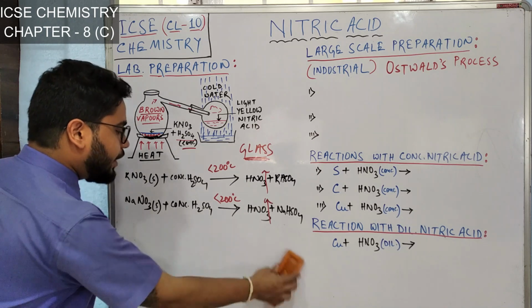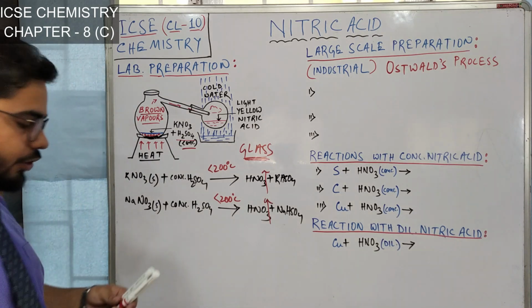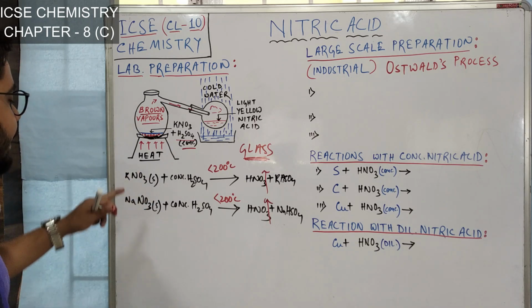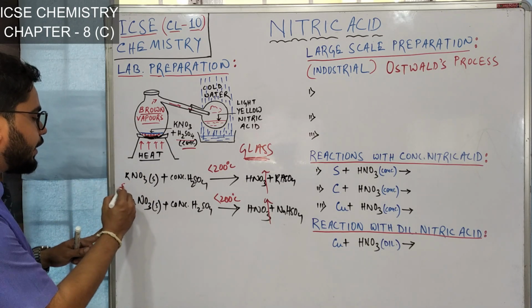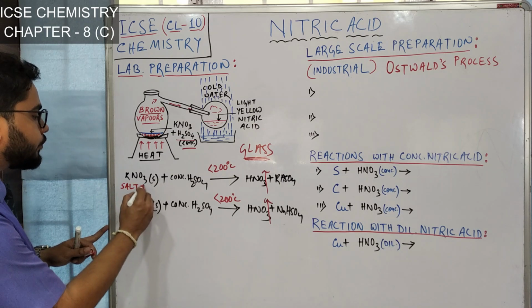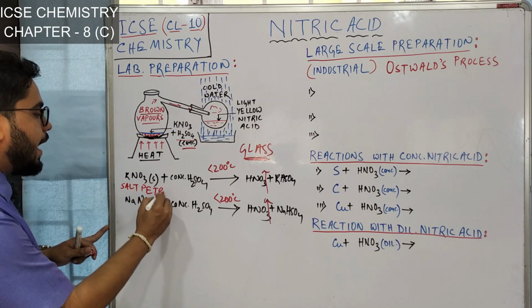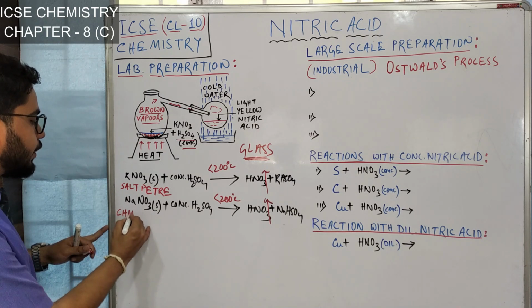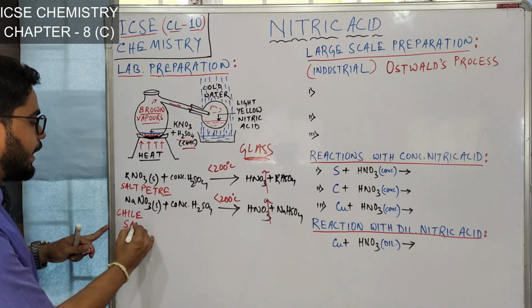And the last thing I want to tell you about the lab preparation of nitric acid is the common name of these two reagents. The common name of potassium nitrate is saltpeter, and the common name of sodium nitrate is Chile saltpeter.